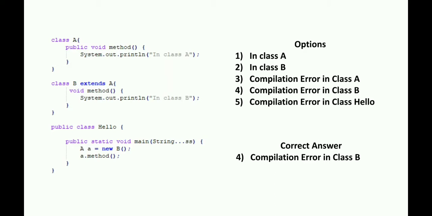Why? Because there is a rule in overriding that the overriding method cannot be more restrictive than the overridden method. In this case the overridden method is public and the overriding method is default. That's why we are getting this error. Let's move to the next question.